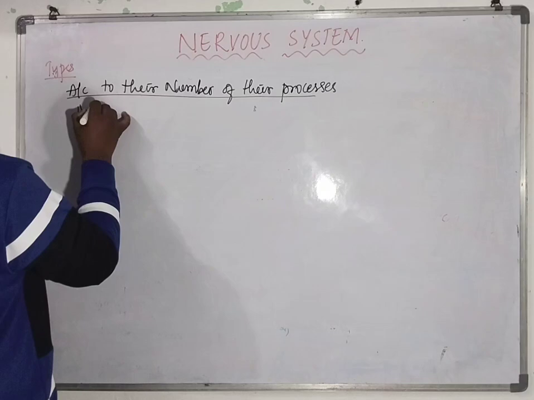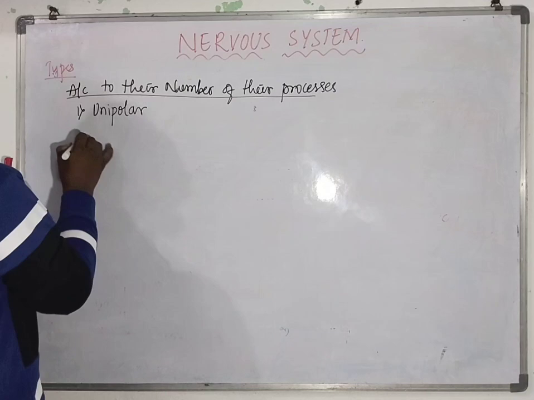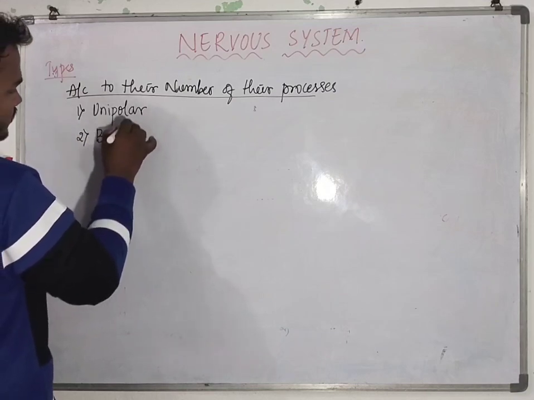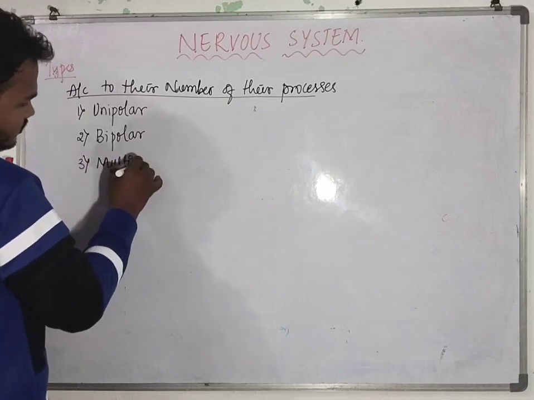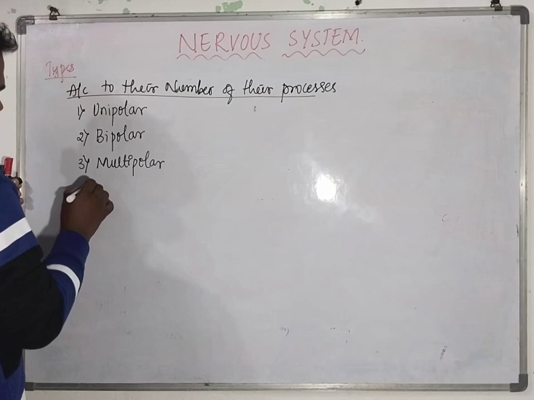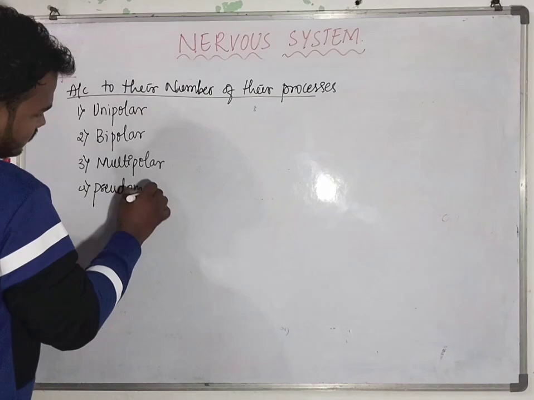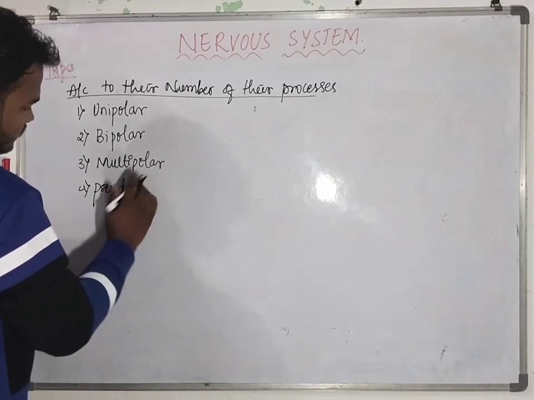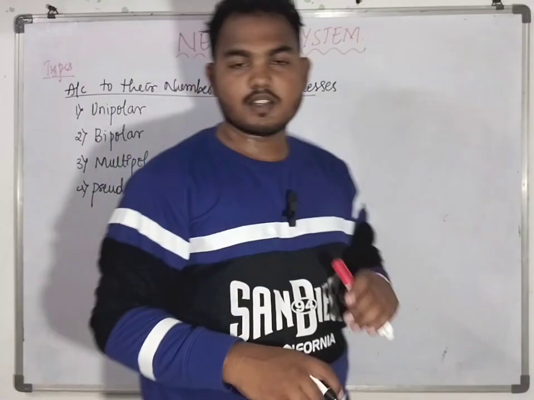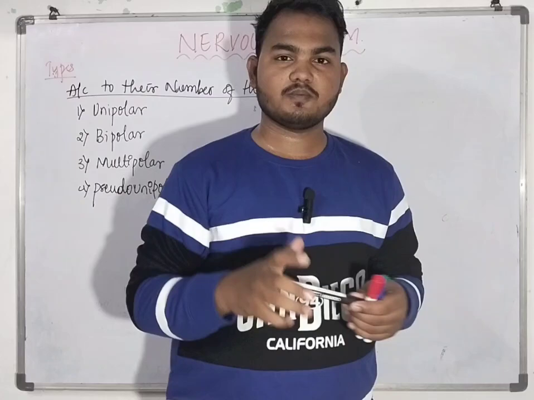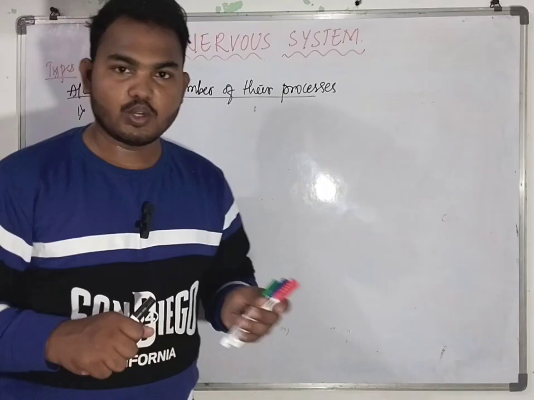First, we have the unipolar neuron. Next, bipolar neuron. Next, multipolar neuron. And fourth, pseudo unipolar neuron. These are the types of neurons according to their number of processes: unipolar, bipolar, multipolar, and pseudo unipolar.